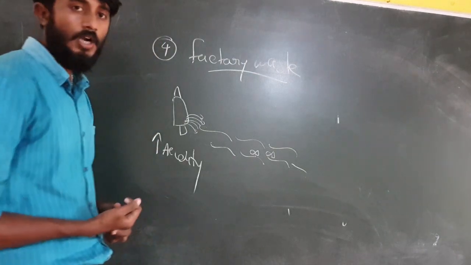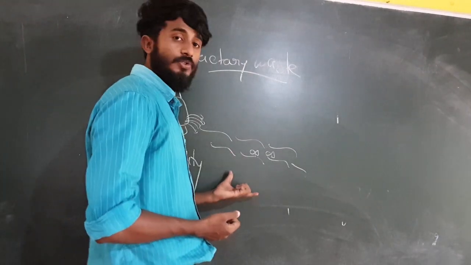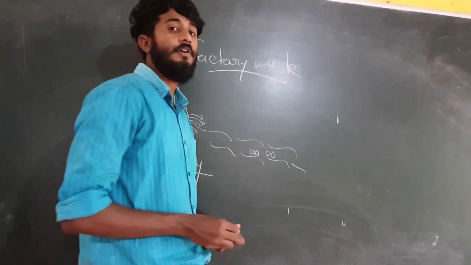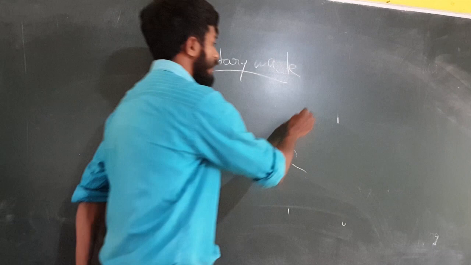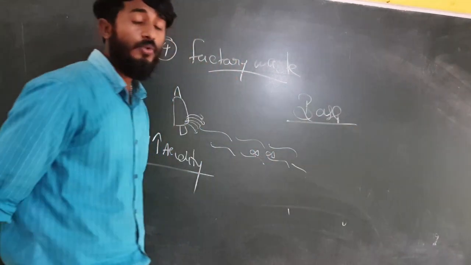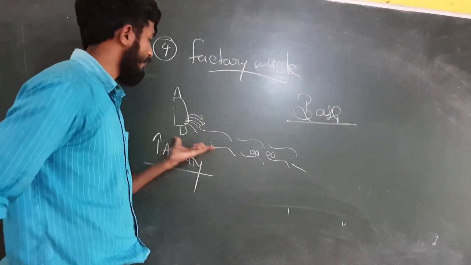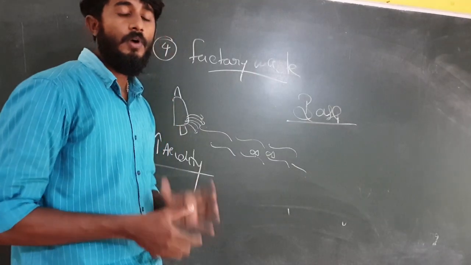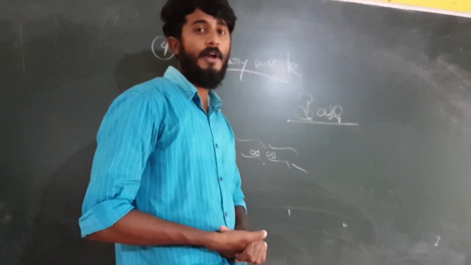So what shall we do? We should reduce the effect of acidity. How? Definitely we need to apply a base. So what will happen? Neutralization takes place so that the effect of acidity will be decreased and the aquatic water bodies become normal, or back to normal.